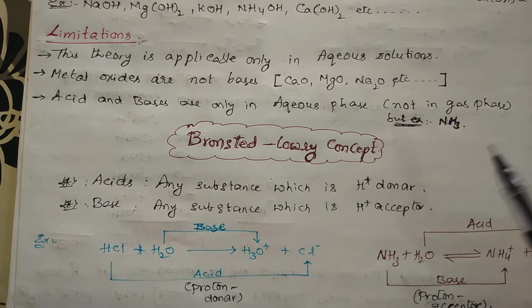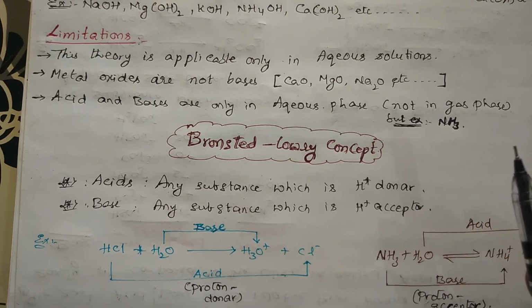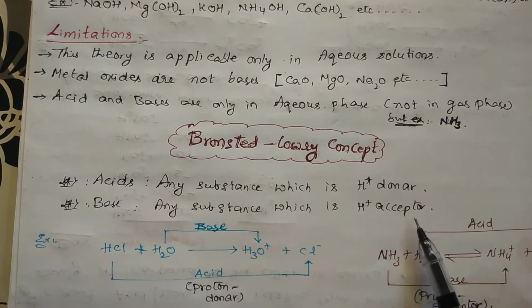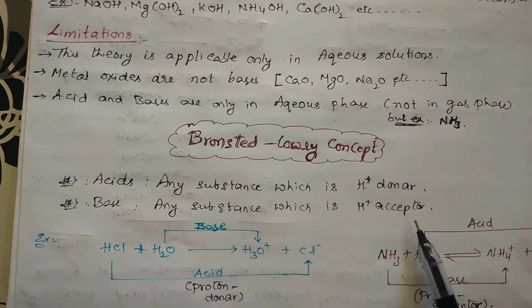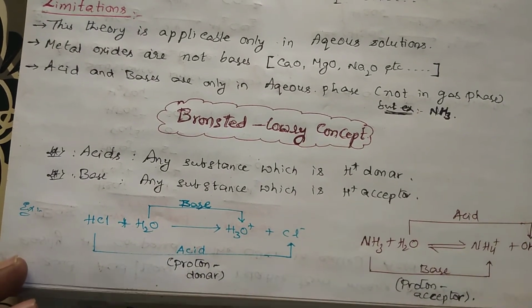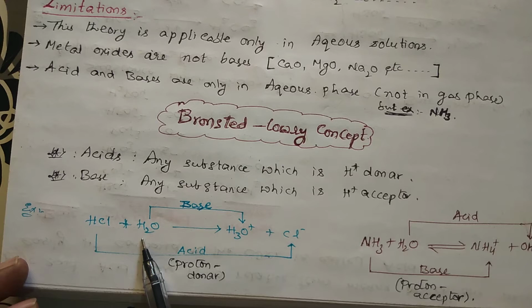Bronsted-Lowry base. See, according to Arrhenius, the acid is an H plus donor, same, but the base according to Arrhenius is an OH minus donor, but here it is an H plus acceptor. If it is an H plus acceptor, then that is called a Bronsted-Lowry base.